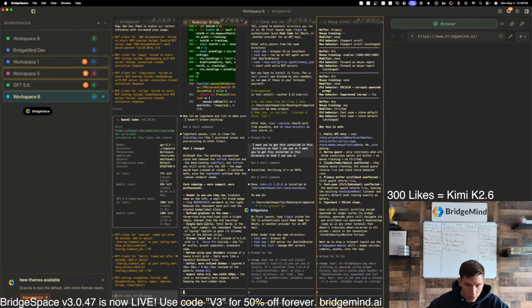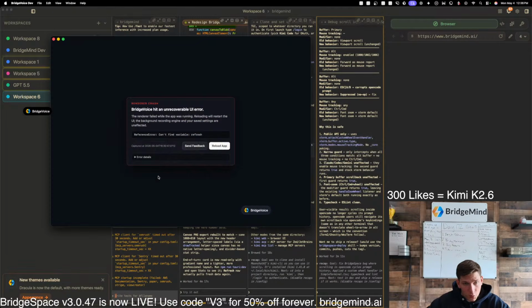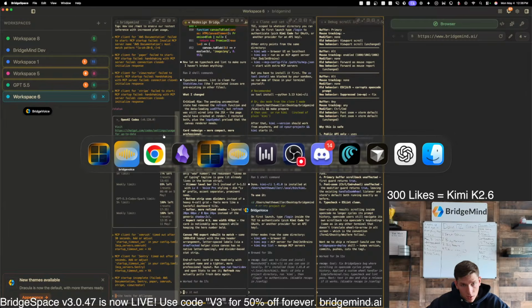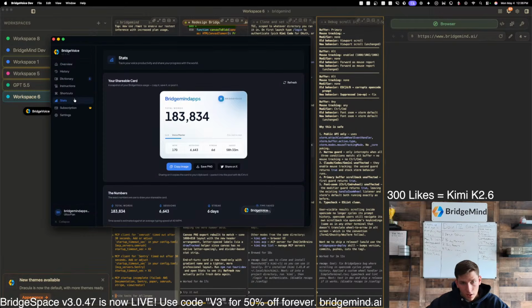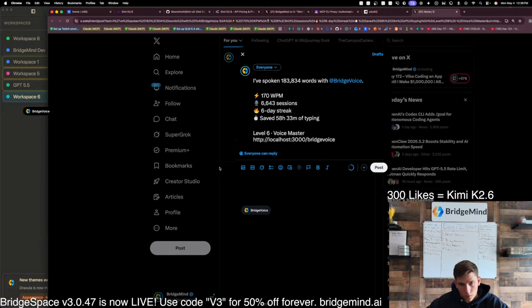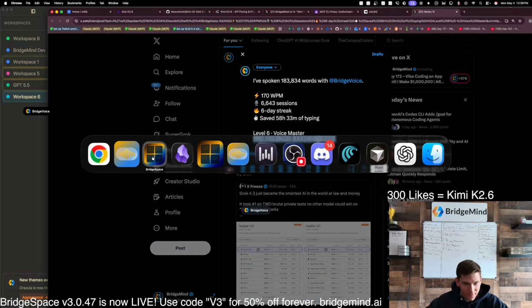And look at this. Okay, so in just, what was that, maybe 3 minutes and 30 seconds, this is now done. So now let's pull this up. Let's reload the app. Did this fix our issue? It said type check passes. Let's go over to stats. And look at that. It fixed our issue. Let's see, can I share this on X? It does localhost. All right, let's fix that.